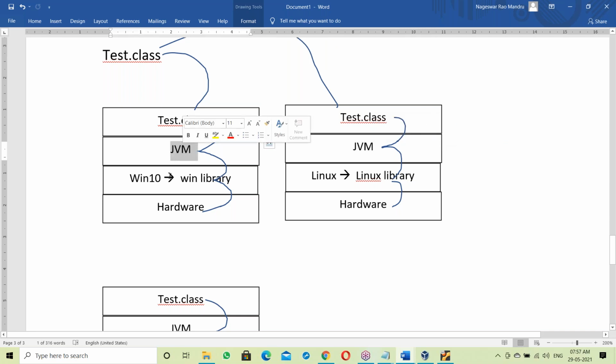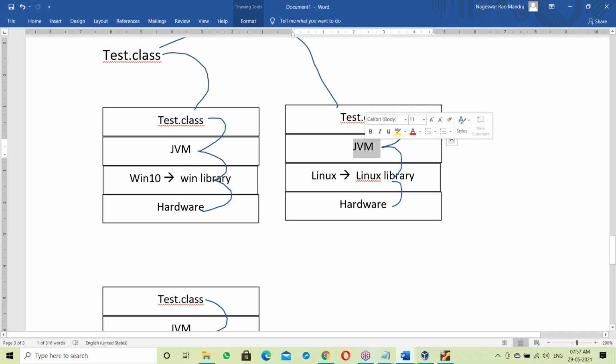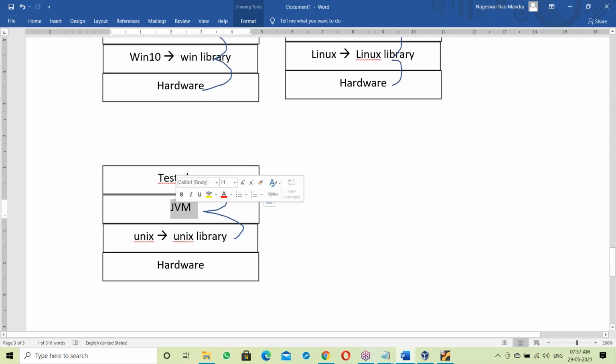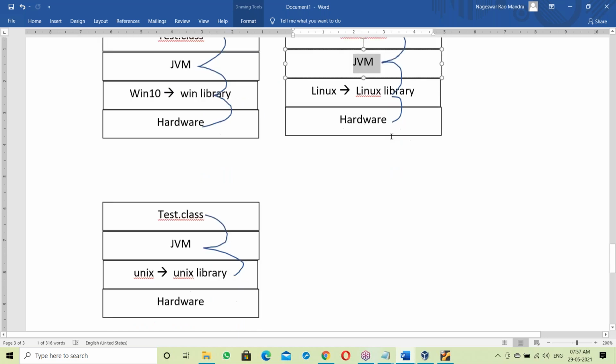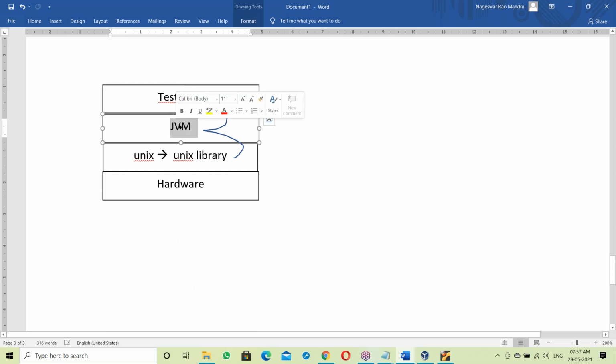So this JVM contains the Windows library, this JVM contains the Linux library, and this JVM contains the Unix library. The JVM already has that library, so it can link with it. Windows JVM knows the Windows library, Linux JVM knows the Linux library, Unix JVM knows the Unix library, because all are linked. So this is about the JVM.